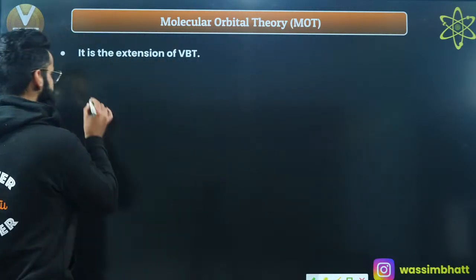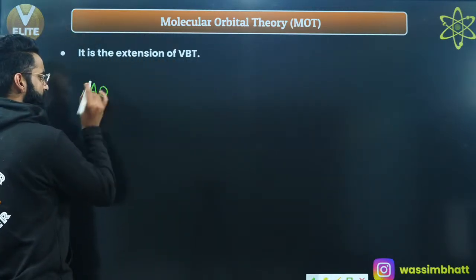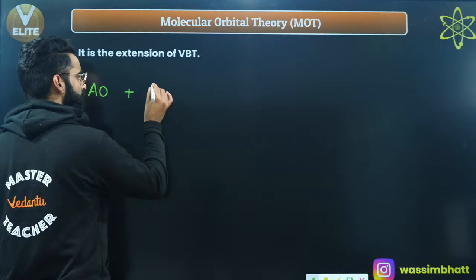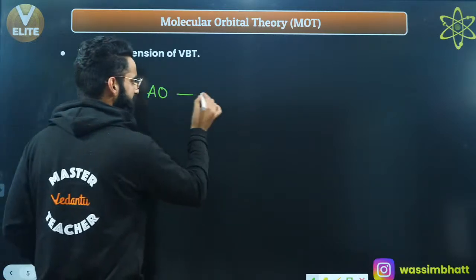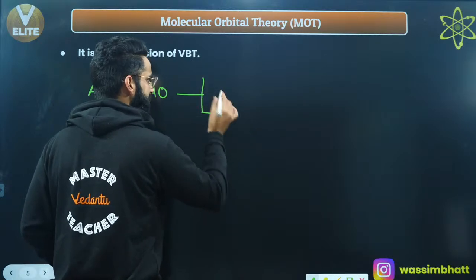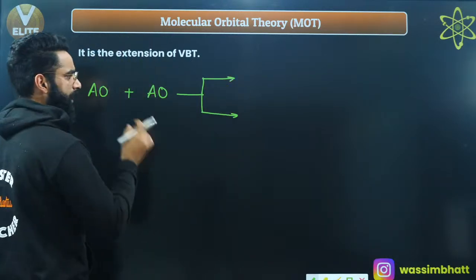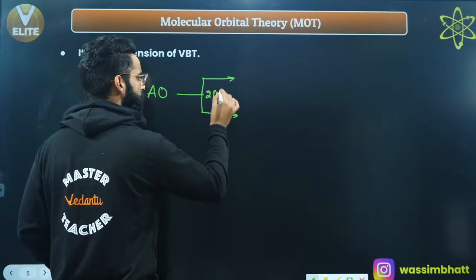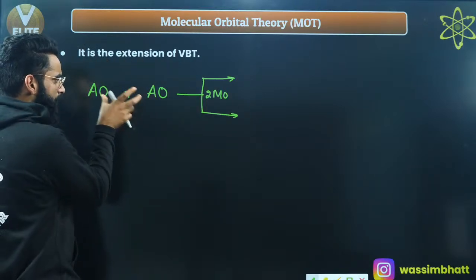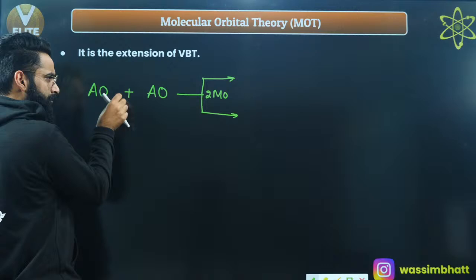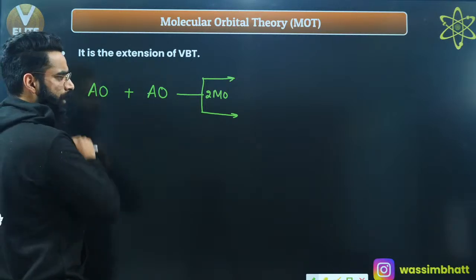For example, this is one of the atomic orbitals of one atom, and it's going to combine with one more atomic orbital of one more atom. Since two atomic orbitals are combining, as per molecular orbital theory, they will lead to the formation of two molecular orbitals, right? Two atomic orbitals of two bonding atoms are going to combine, and they will lead to the formation of two molecular orbitals.